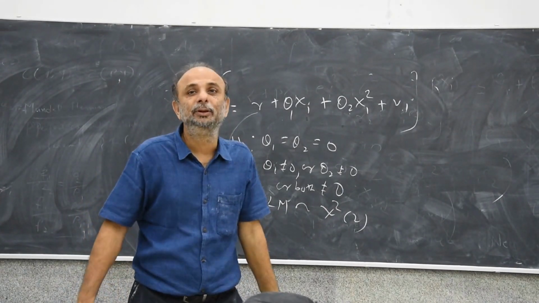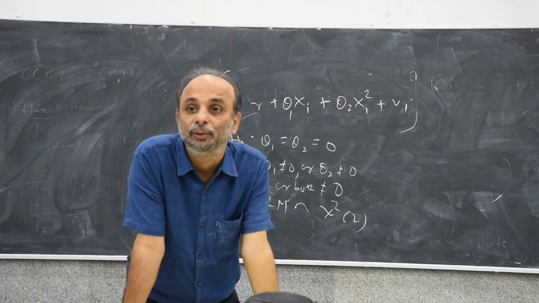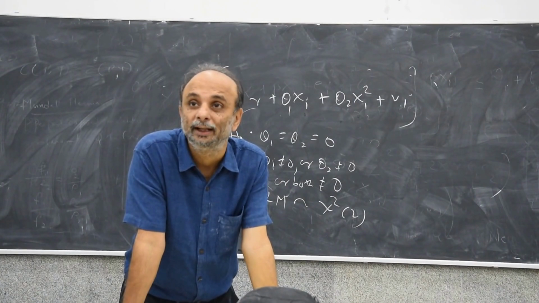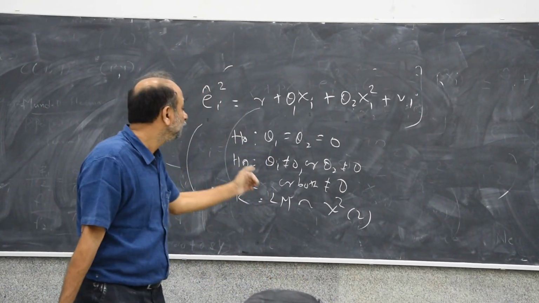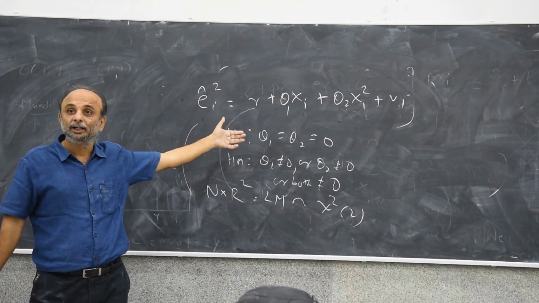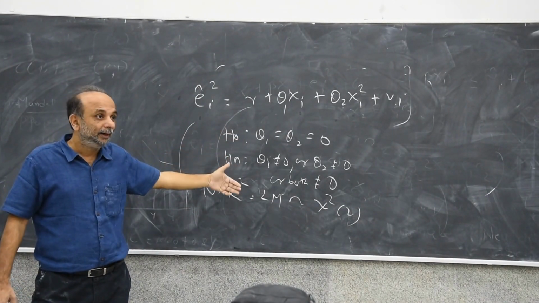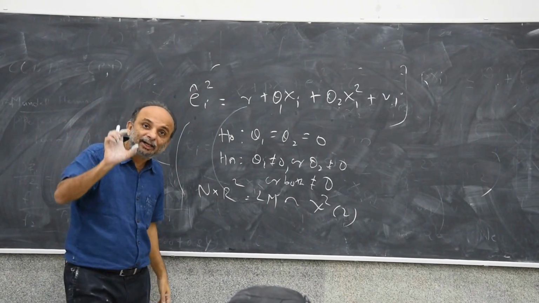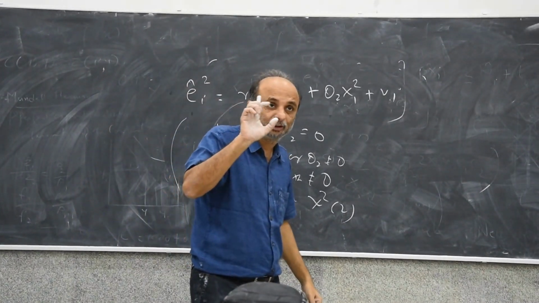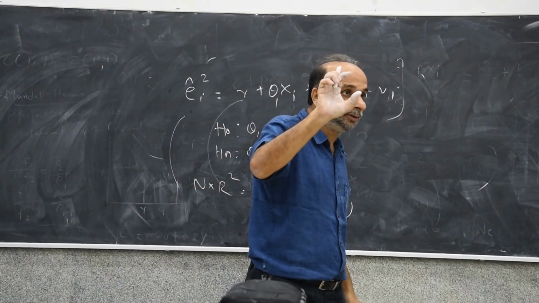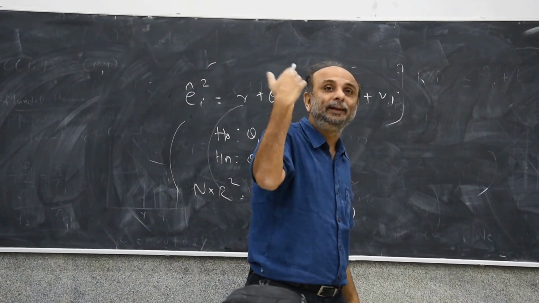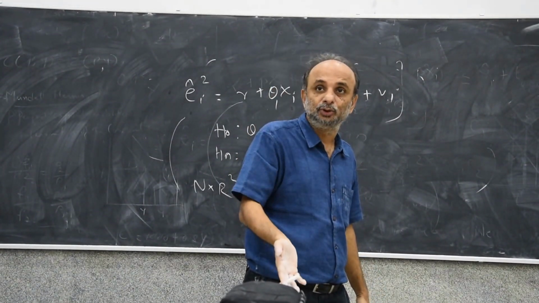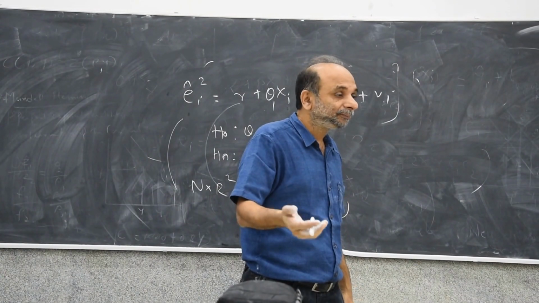Under the null hypothesis, this test statistic is distributed chi-square with 2 degrees of freedom, because we are testing 2 restrictions: theta 1 is equal to 0, theta 2 is equal to 0. So you do this regression, take the r square, not the adjusted r square, the unadjusted r square, multiplied by the number of observations.